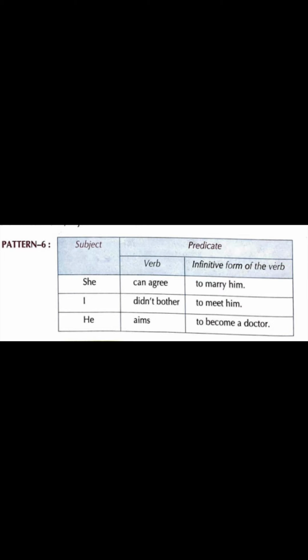Now, children, let's understand this particular pattern number 6, in which the verb is followed by an infinitive to along with the verb. So, what is it? She can agree to marry him. Alright? Or I didn't bother to meet him.